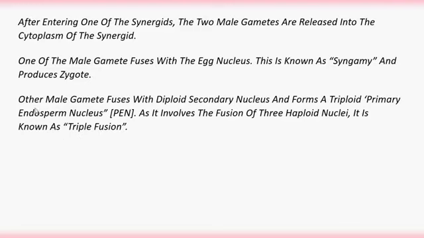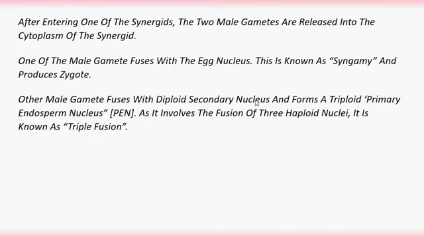Follow this point. Diploid secondary nucleus: the secondary nucleus is formed by the fusion of two polar nuclei. Each polar nucleus is haploid, two nuclei. With this secondary nucleus, another haploid male gamete, which is also a nucleus, fuses.